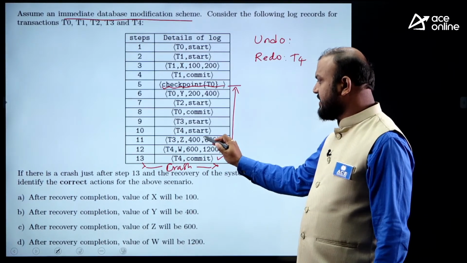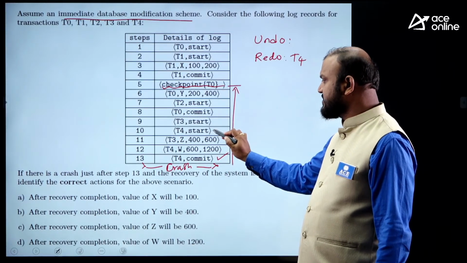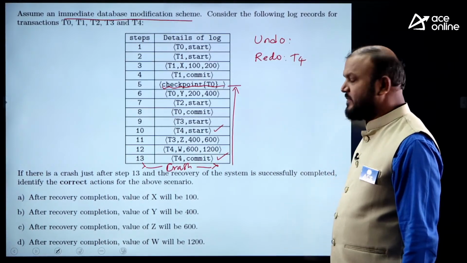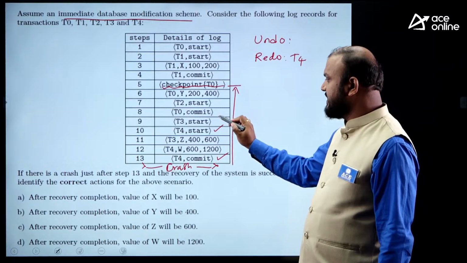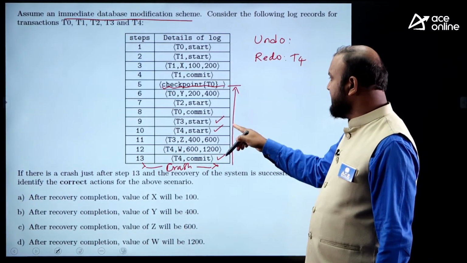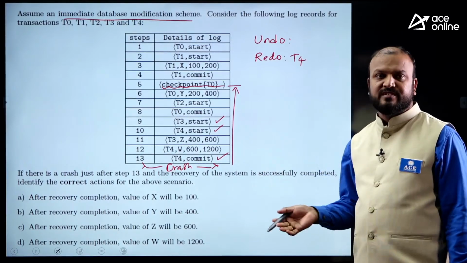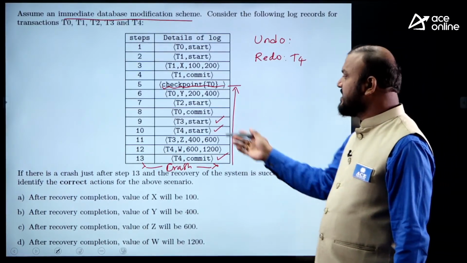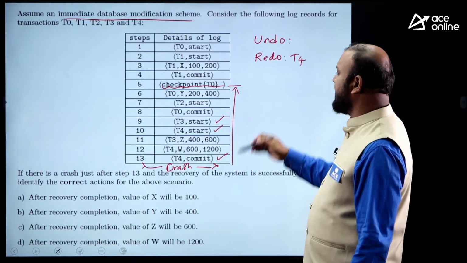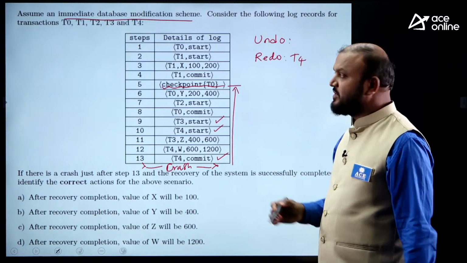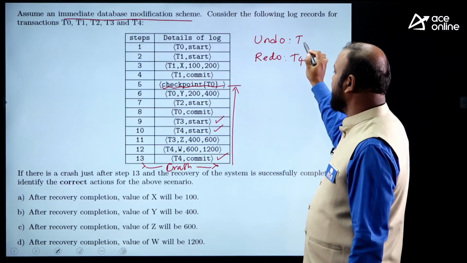And this is a T4 start. T4 start is there, which means it is already in the redo list, so it doesn't need to be added into the undo list. And here we have a T3 start. T3 start is there, but it is not in the redo list, which means while scanning the log backwards, I didn't find a T3 commit. So only the start is there, and how can I ensure that T3 is not committed? Because it is not in the redo list,